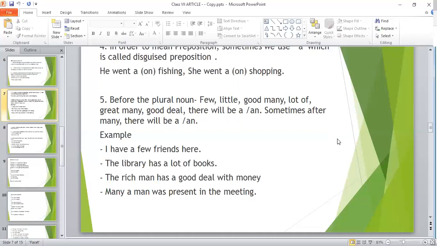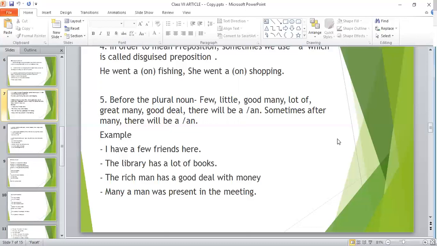My dear cadets, there is also another grammatical rule lying in this very sentence: many a man was present in the meeting. That can be the right form of verb. See, after many, if we use a, then after that article a, we must use a singular noun, that is man. So after man, you can never use a plural verb, right? After man, you'll have to use a singular verb. So we'll have to use was here.